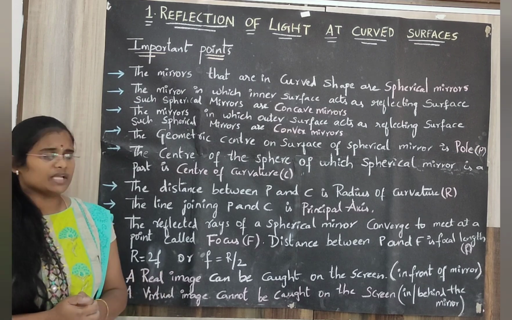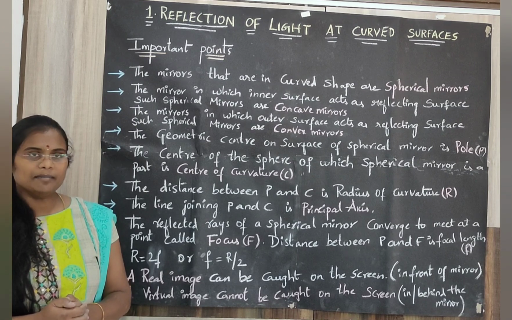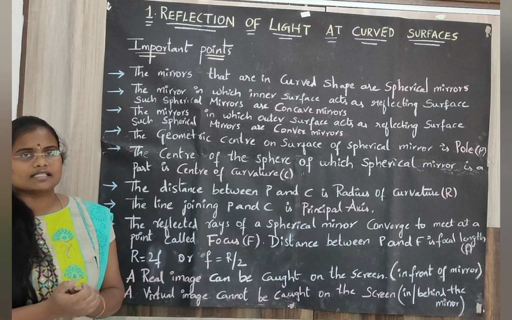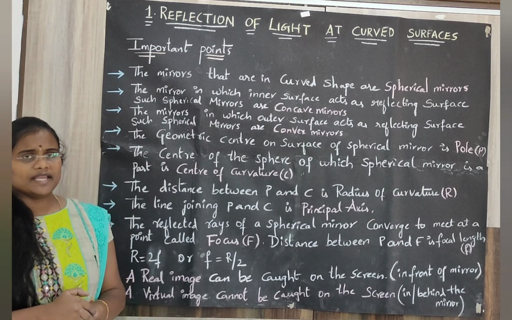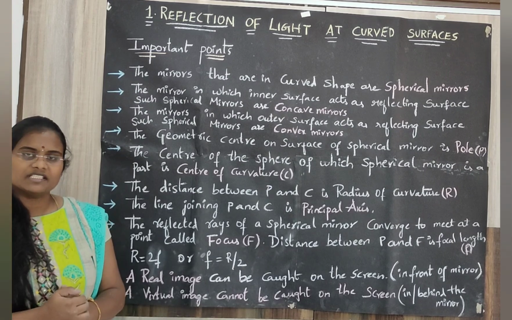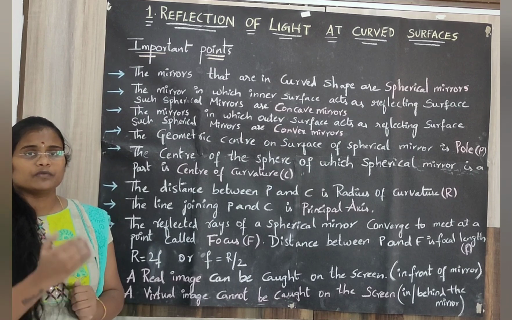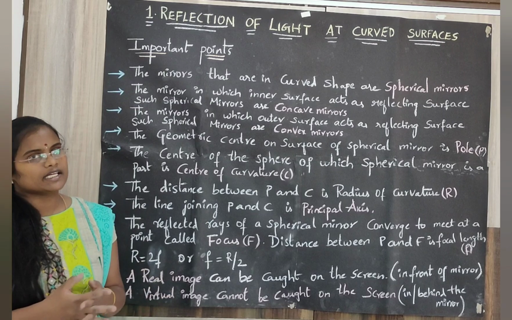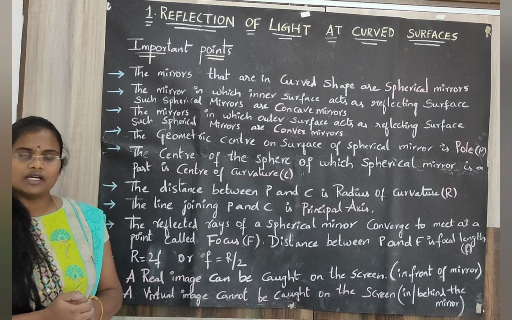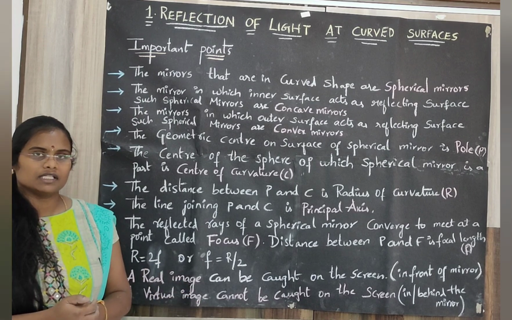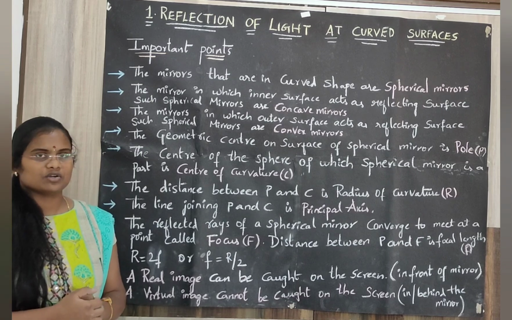A real image can be caught on the screen. So you will learn about the nature of the images. What is an image? In earlier classes you have learned what type of image it is, what is the nature of the image, and what is the size of the image. All those characteristics you will learn in this lesson. The real image can be got on the screen and the virtual image cannot be got on the screen. How? We will see in our explanation of the lesson.